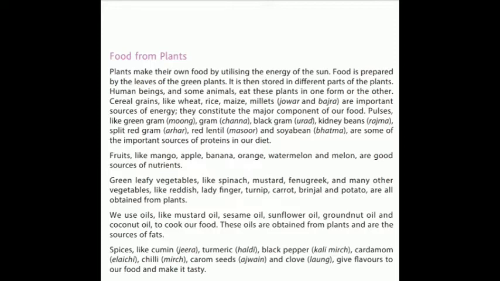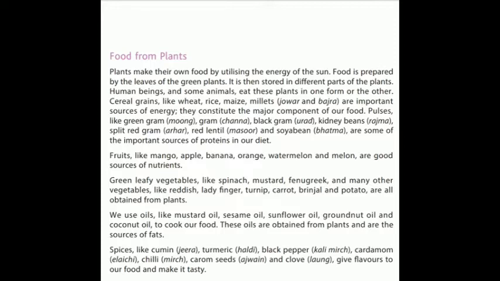We use oils like mustard oil, sesame oil, sunflower oil, groundnut oil, and coconut oil to cook our food. So various oils are also obtained from the plants, mostly from the seeds. Okay, the seeds are ground and from them the oil is extracted.